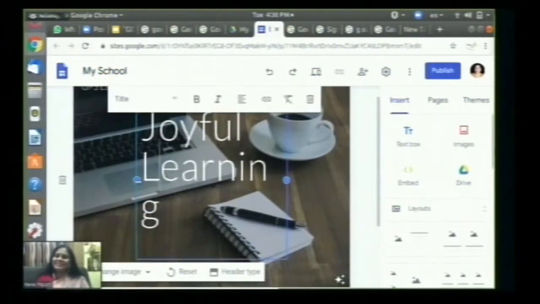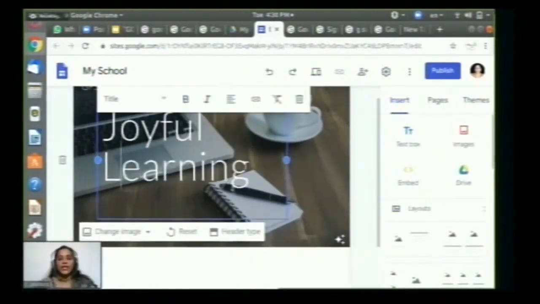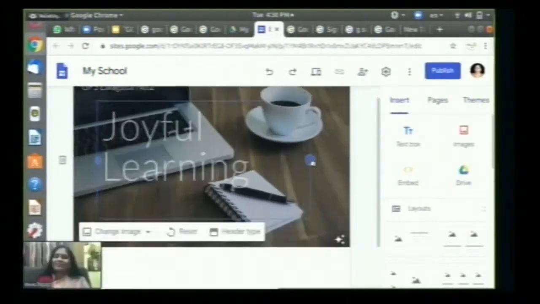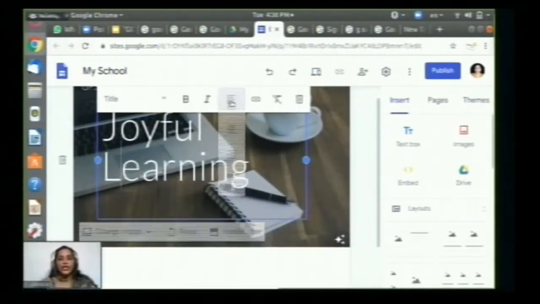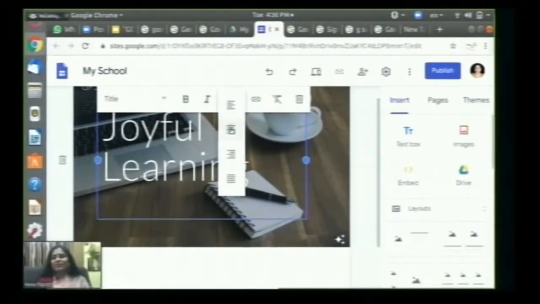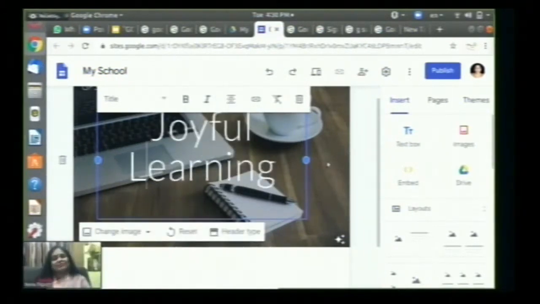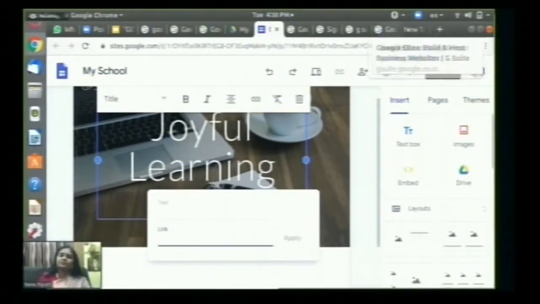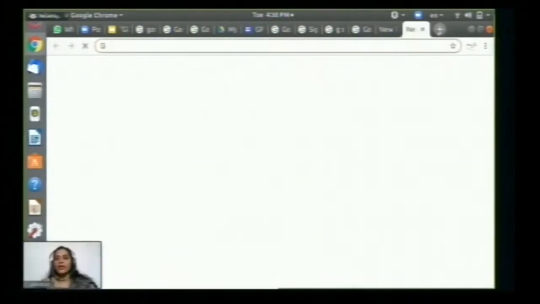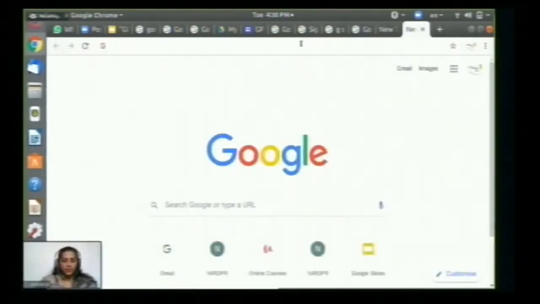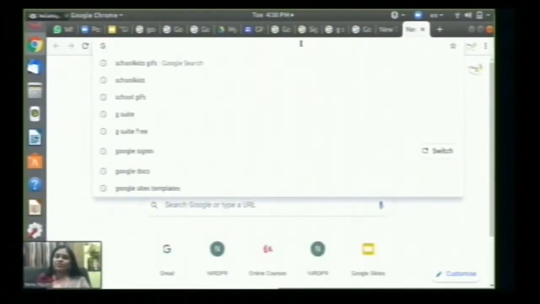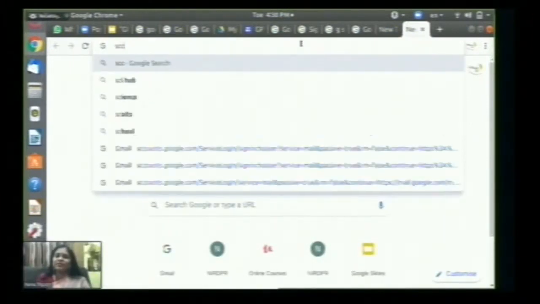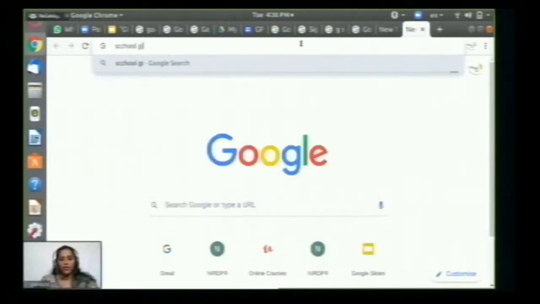I'll just adjust this joyful learning, and I'll make it center aligned, of course. And I can insert a link here for joyful learning. So I first have to take a GIF from the browser. Joyful GIFs we can try, or school GIFs we can try. Yes, school GIFs.